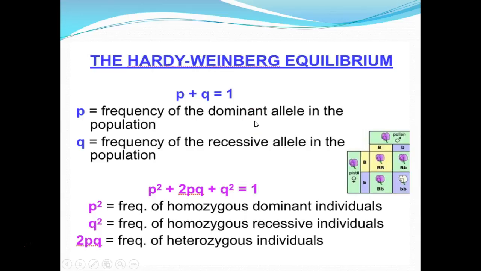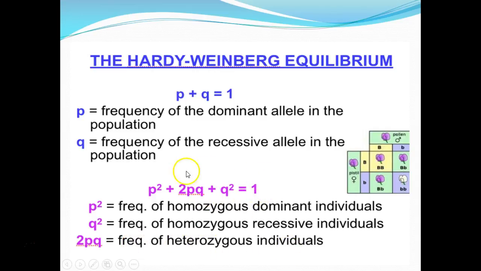And who has 2 dominant alleles? Well, homozygous dominant individuals. Q squared, remember Q was the frequency of the recessive allele, so Q squared must represent then the frequency of the homozygous recessive individuals. And 2pq, well, that's somebody who has 1 dominant and 1 recessive allele. So, oh yeah, that's the frequency of the heterozygous individuals.